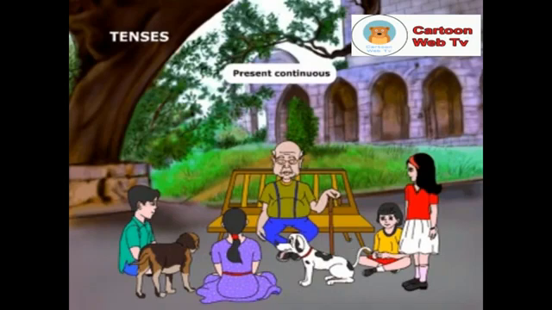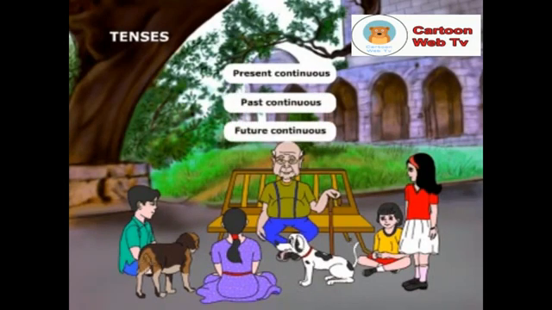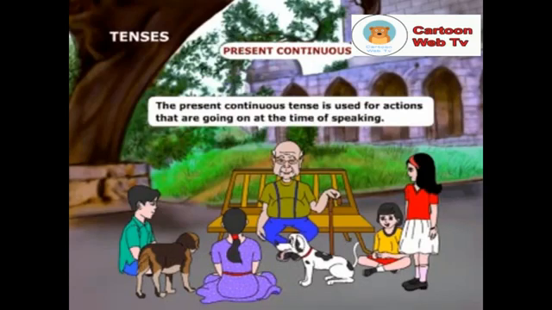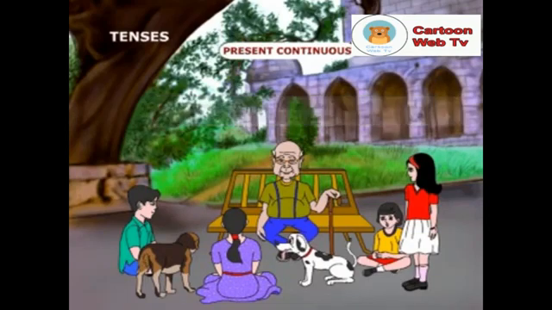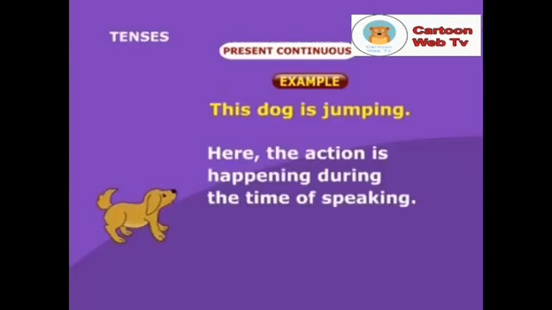Jenny, you tell about present continuous, past continuous, and future continuous tenses. The present continuous tense is used for actions that are going on at the time of speaking. Example: this dog is jumping. Here, the action is happening during the time of speaking.